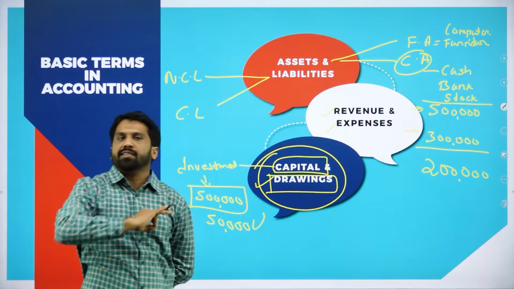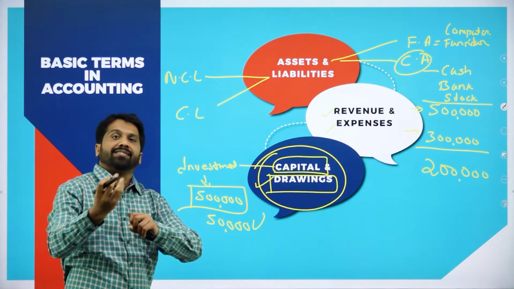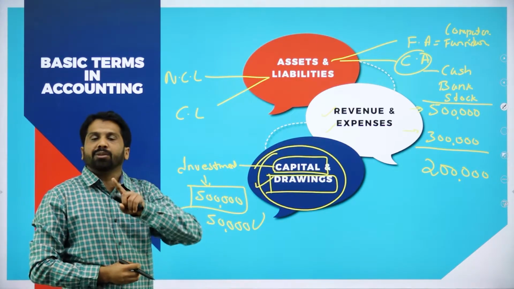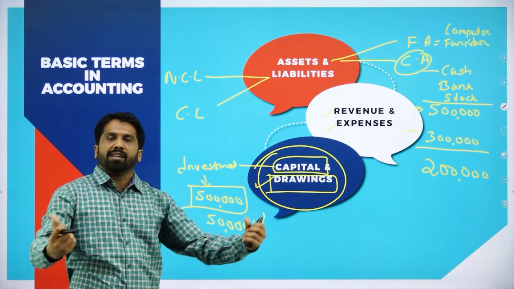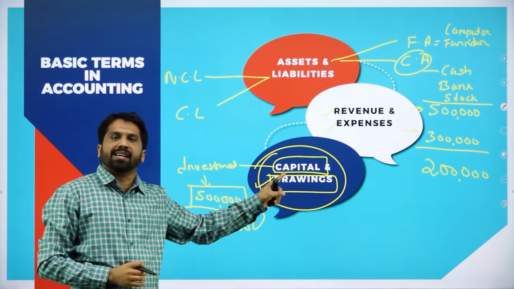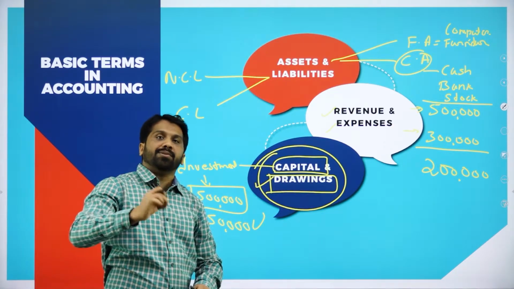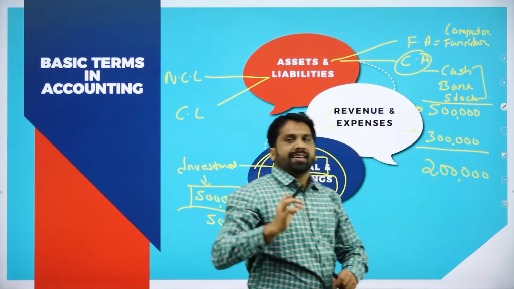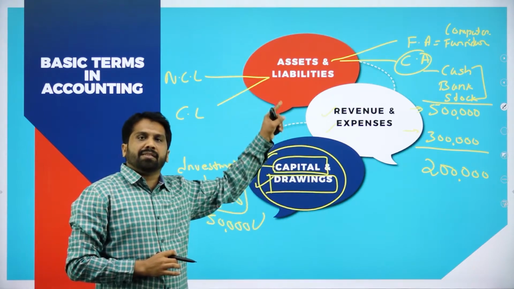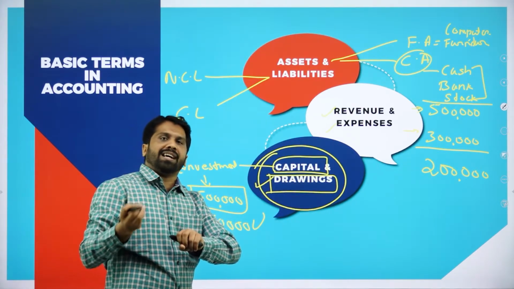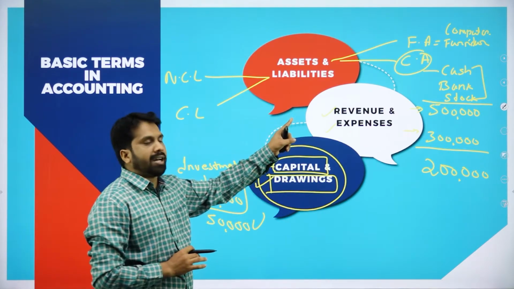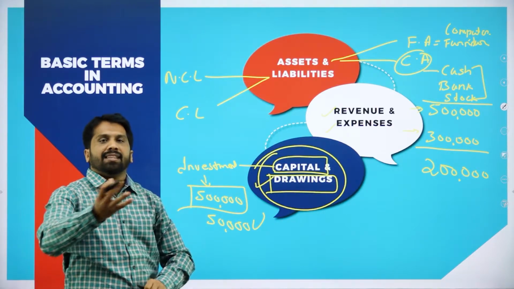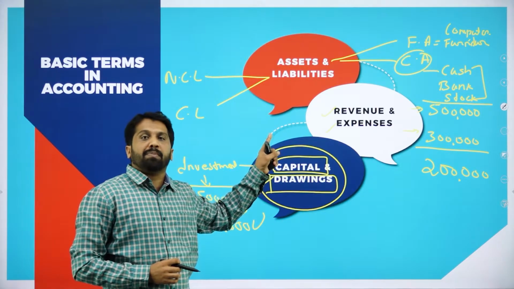If you are running your furniture shop, you have almost hundreds of furnitures which are still ready to sell. Those are called as stock. Whatever there in your shop, we call it as stock, which are ready to sell. So these are the examples for current asset. Just remember the examples, the concept as well as explanation. In the coming classes, I'll give it for fixed asset as well as liabilities, because you will prepare balance sheet.